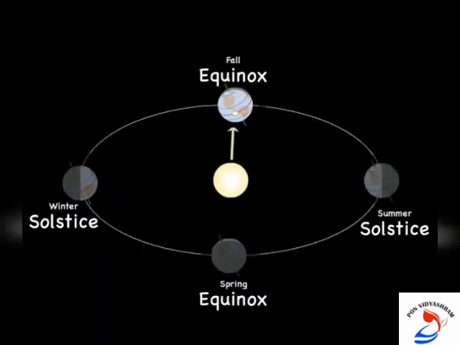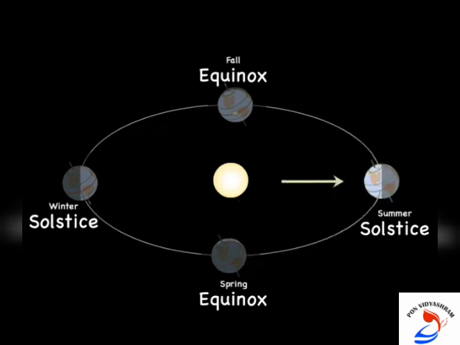On 23rd of December, it is autumn season in the northern hemisphere and spring season in the southern hemisphere. The opposite is the case on 21st of March, when it is spring in the northern hemisphere and autumn in the southern hemisphere. So it will be in the reverse form. On 23rd September, if it is autumn in the north, then it must be spring in the south. Everything is happening in the reverse form; the northern hemisphere and southern hemisphere will be in a reverse form.